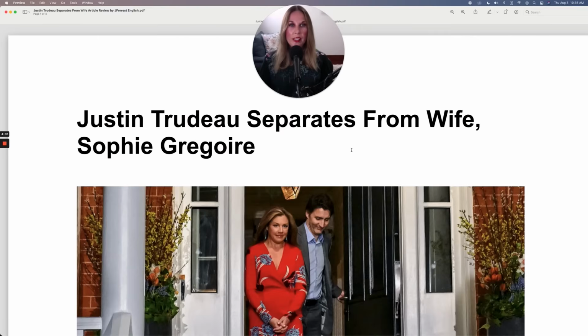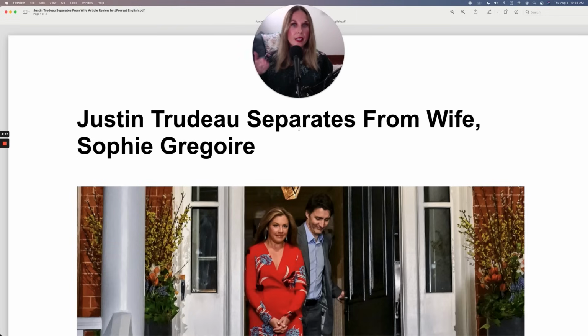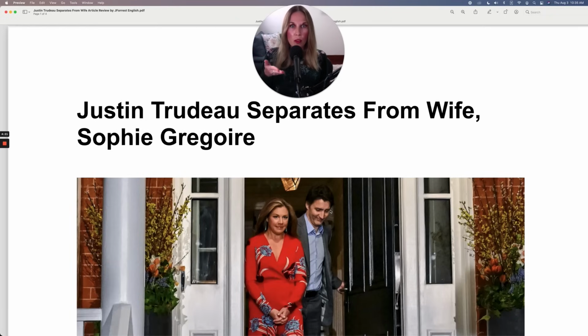Justin Trudeau separates from wife Sophie Gregoire. You probably recognize Justin Trudeau. He's the Prime Minister of Canada. Well, he announced that he's separating from his wife. Of course, this is a very difficult time in both of their lives. And although Justin Trudeau is a public figure, he's also a human being. And this is not an easy thing to talk about publicly, and it's not an easy thing to go through.